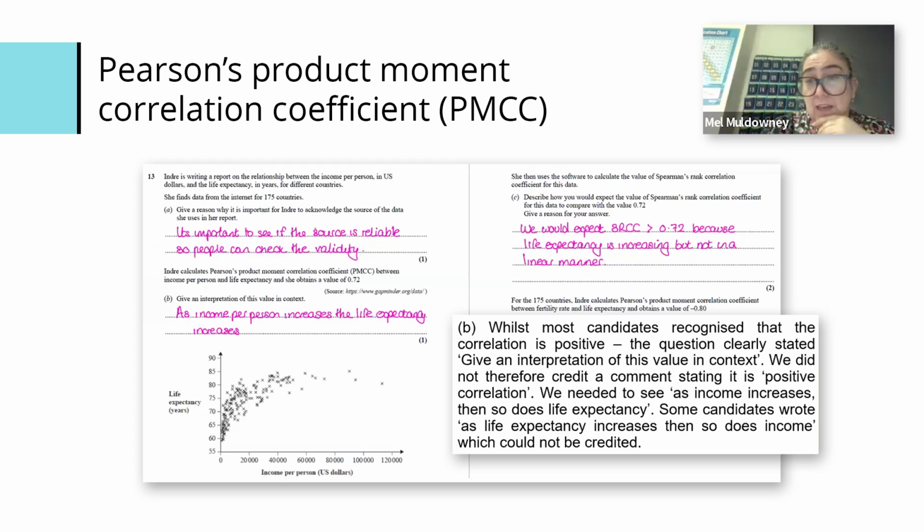Most candidates generally recognise that the correlation is positive, but the question clearly stated, give an interpretation. Students generally were not very good at interpretation or the massive wordy responses that were required. So there was no credit given for positive correlation. We needed to see it as income increases, so does life expectancy. But then some students wrote, as life expectancy increases, so does the income. It's about interpreting it correctly.